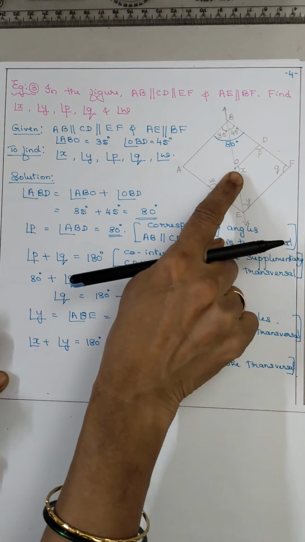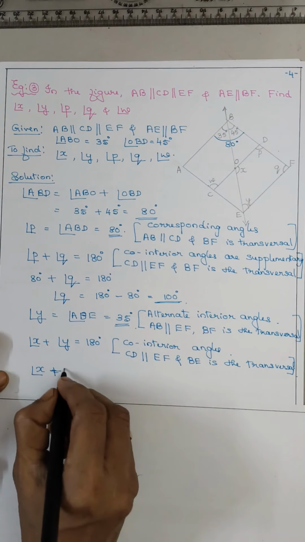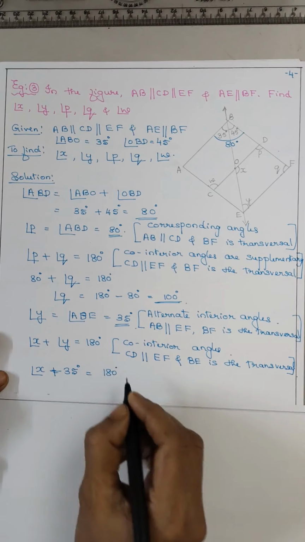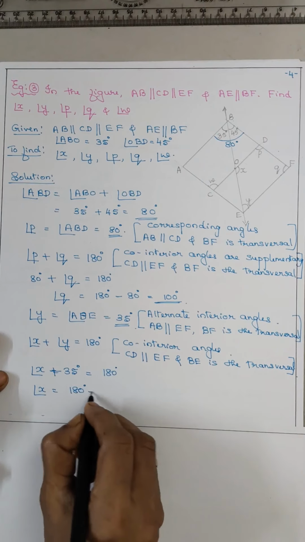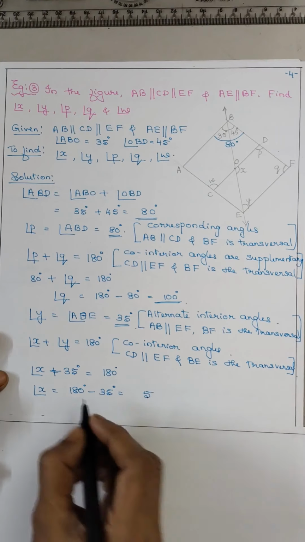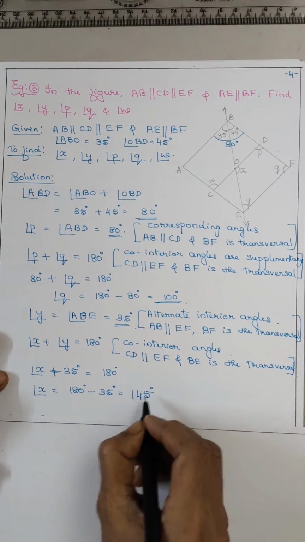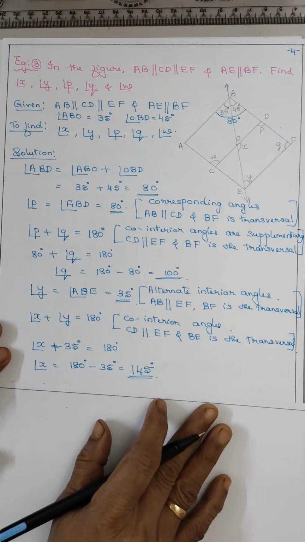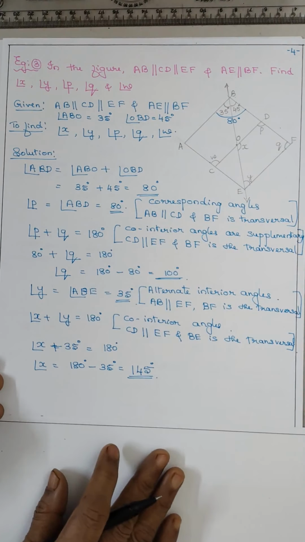Now X you don't know. Y we have found out. It is 35, that is 180. So angle X is equal to 180 minus 35, that is 10 minus 5 is 5. Here 7 is remaining, 7 minus 3, 4 and 1. 145 degrees. Now we have to think about W, last one.